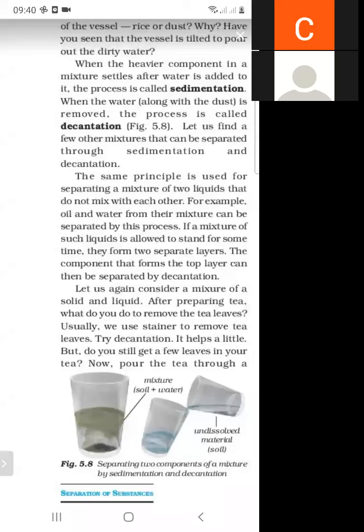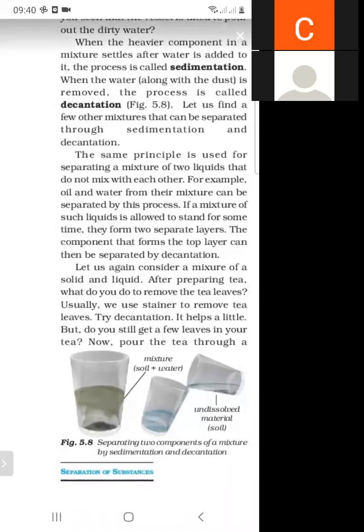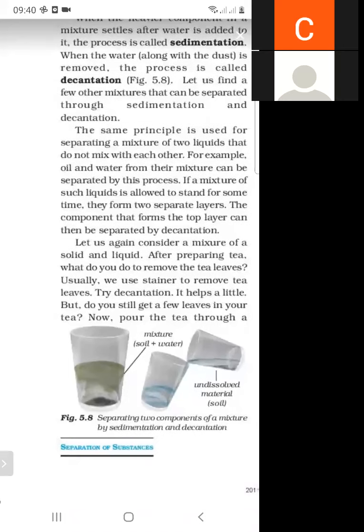Next, let us again consider a mixture of solid and liquid. After preparing tea, what do you do to remove the tea leaves? Usually we use a strainer to remove tea leaves.